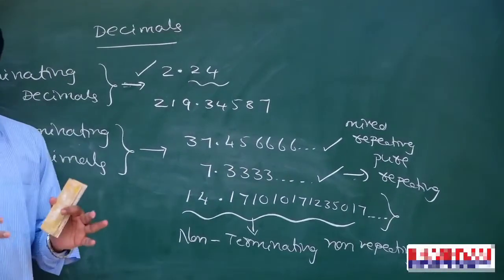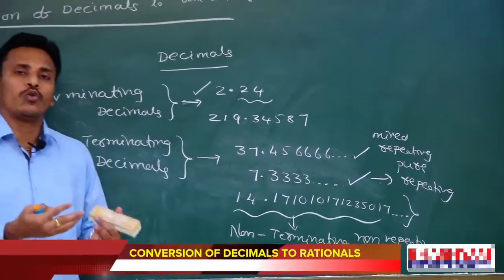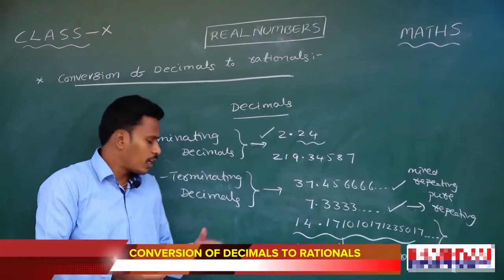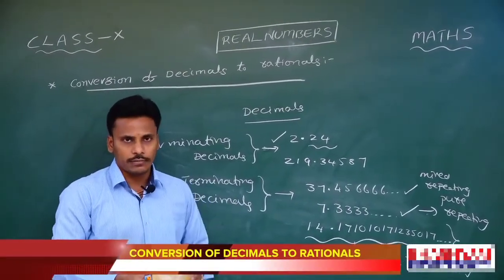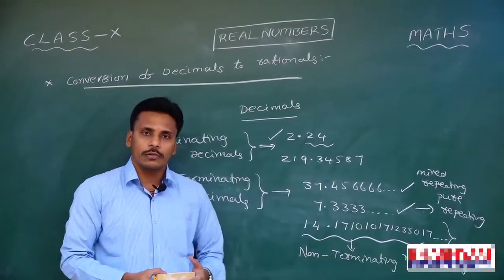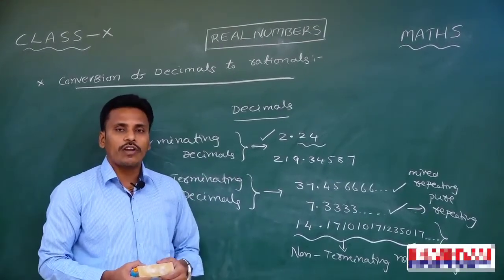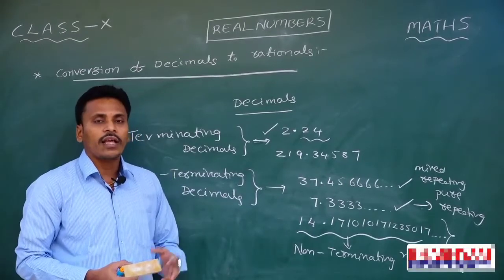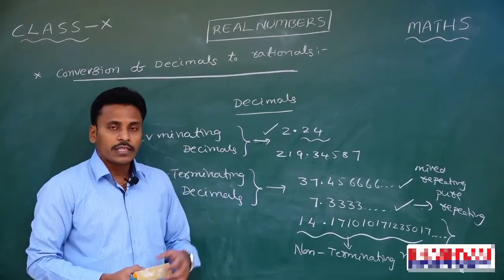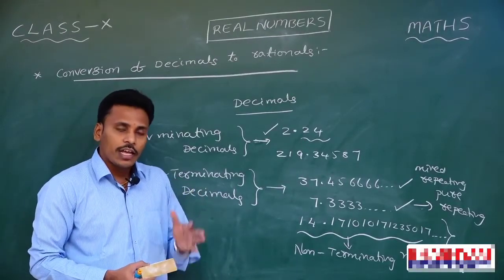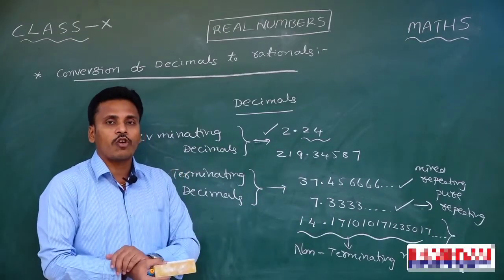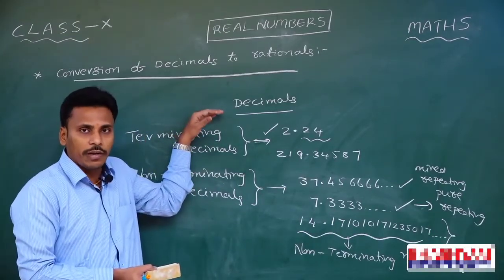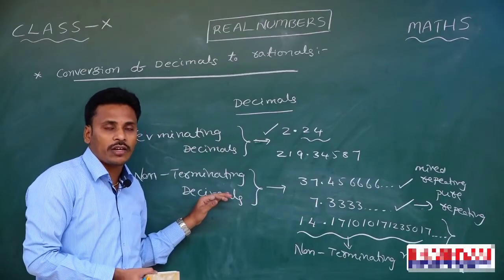Have a look once again. We have an infinite number of decimals between any two numbers. In particular, I checked between the integers 2 and 3. And if you analyze all those decimals, depending on the digits of the decimal part, there are different types of decimals. If the number of digits is finite, if the digits in the decimal part terminate after a certain stage, we call them terminating, or otherwise we call them non-terminating.